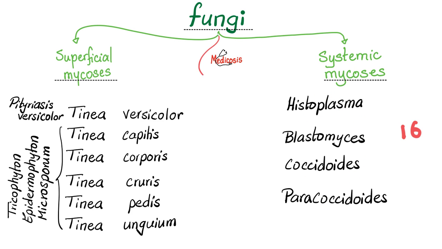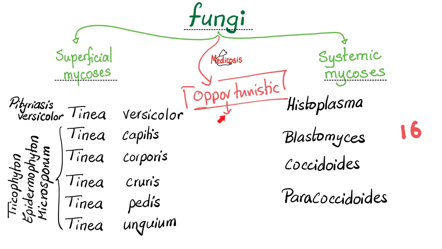But wait, there is more. We can also add a third category for the opportunistic fungal infections. What does opportunistic mean? They wait for the opportunity. They wait until your immune system deteriorates and then they wreak havoc upon your body. These include Aspergillus, which causes aspergillosis, Candida, which can lead to candidemia, oral thrush, esophageal thrush, vaginal thrush, diaper rash, and more. Then we have Cryptococcus neoformans, which causes cryptococcosis or cryptococcal meningitis.